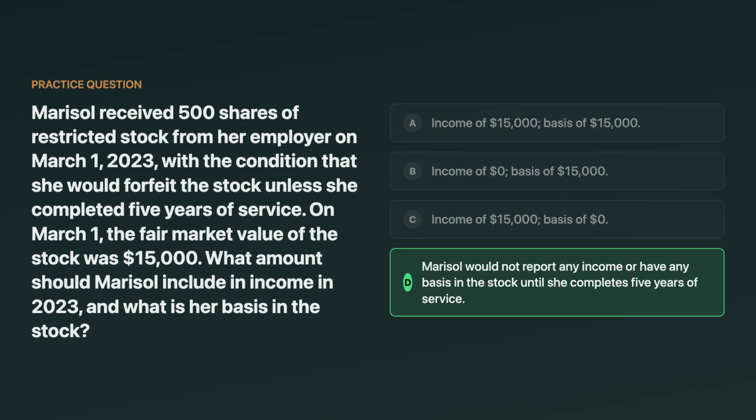The correct answer is that she generally reports no income in 2023 and has no basis yet, because the stock is subject to a substantial risk of forfeiture. Taxation and basis usually wait until the stock becomes substantially vested. The tempting wrong answer is including the $15,000 now, because you see an FMV number and want to tax it. That would generally require an 83(b) election, and it's not mentioned here.